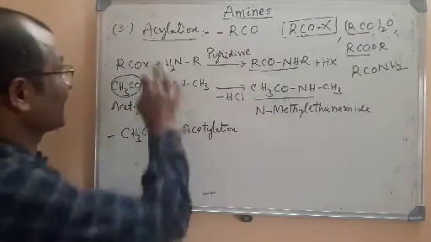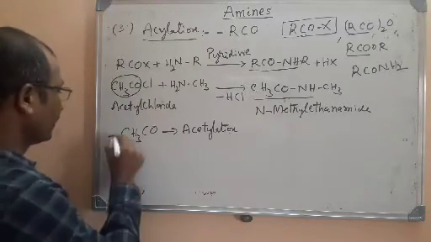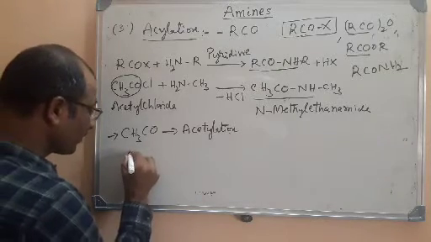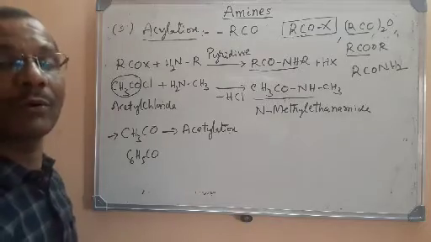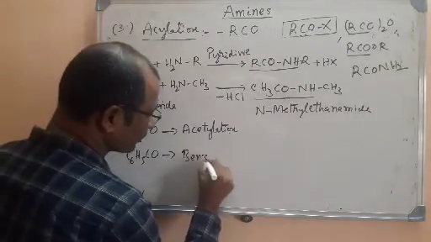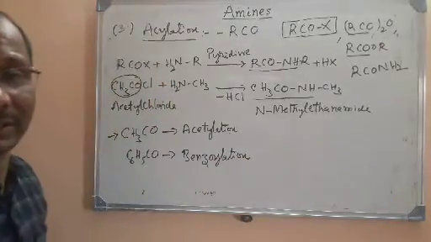In an acylation reaction, if the group that we are using is the acetyl group CH3CO, then we call it acetylation. For example, if you use C6H5CO, the benzoyl group, it is called benzoylation.